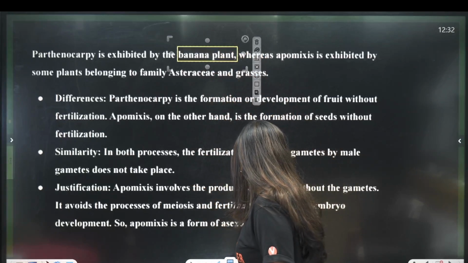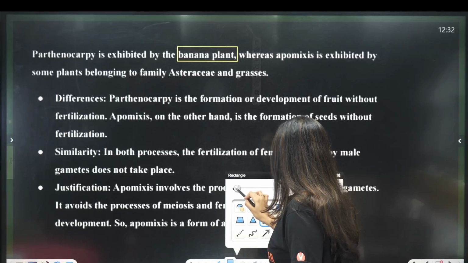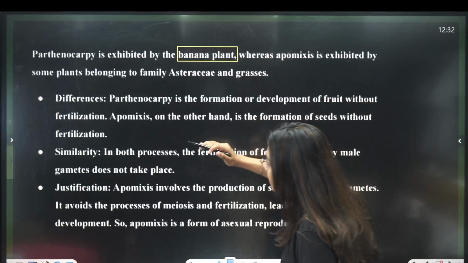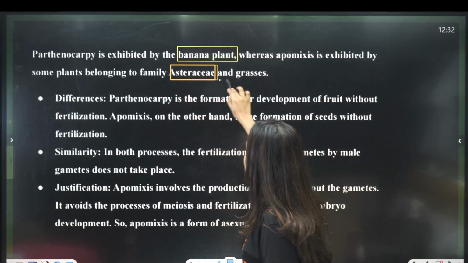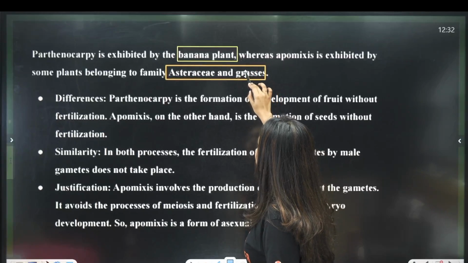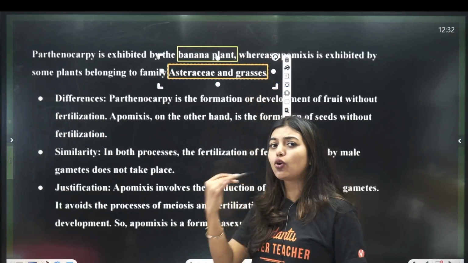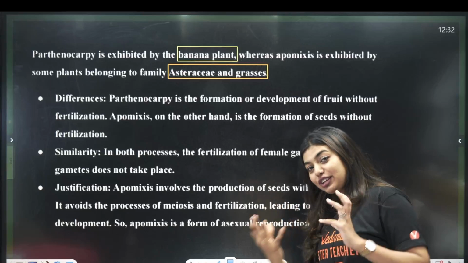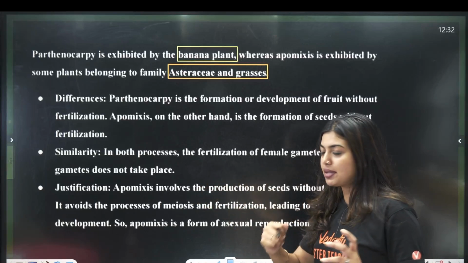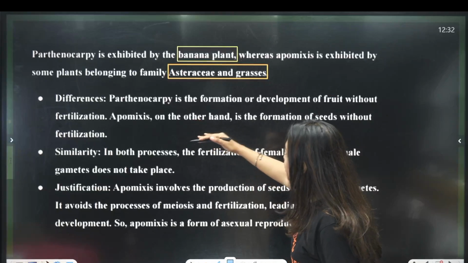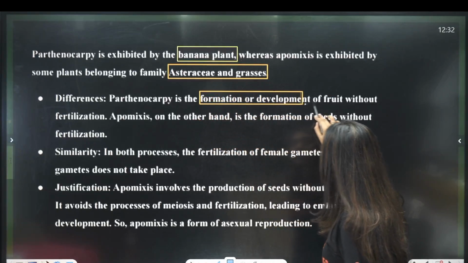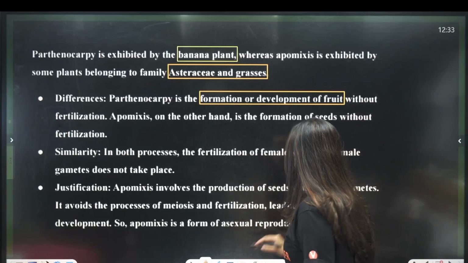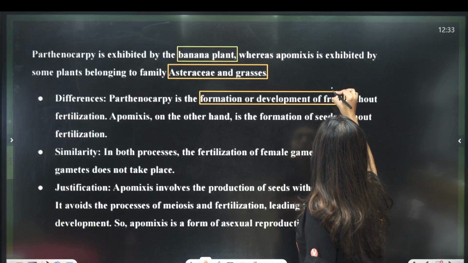Ma'am, banana plant is the example. Okay, let me take a darker color. Whereas apomixis is exhibited by some plants which are belonging to the family Asteraceae and grasses. So if you're finding it difficult to remember Asteraceae, go for grasses as an example. Now, differences. So, as I told you, the difference is going to be one is forming fruit, one is forming seed. So the difference is parthenocarpy is the formation or development of fruit without fertilization. So here the biggest point is this one, the fruit formation.